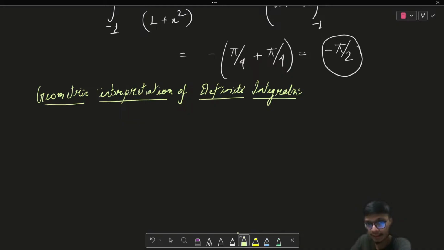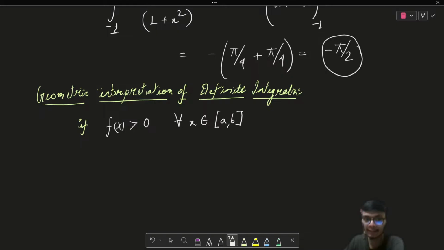In our earlier lectures, we have seen what the geometrical interpretation of indefinite integrals actually means. They basically refer to the family of all curves. Similarly, over here, let's try to understand the geometrical interpretation of the definite integral. Let us say I have the function f of x which is greater than 0 for all x belonging to the closed interval a to b.